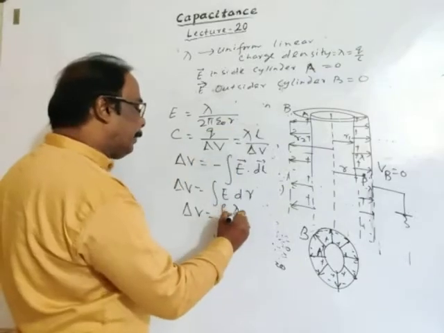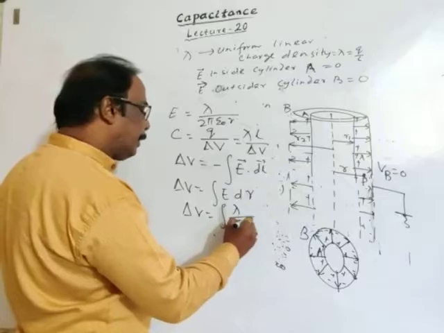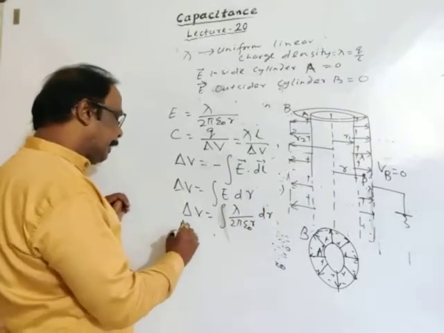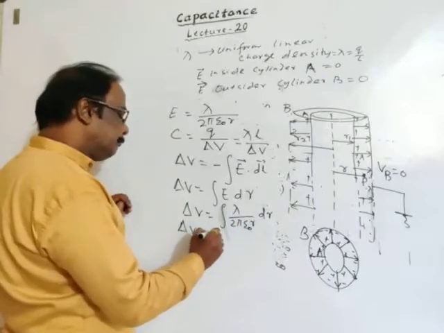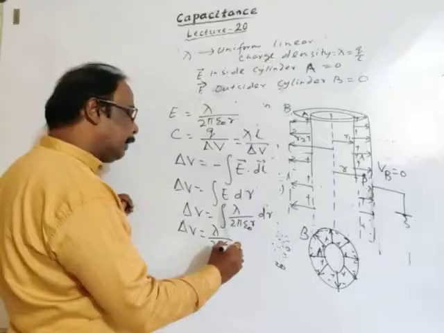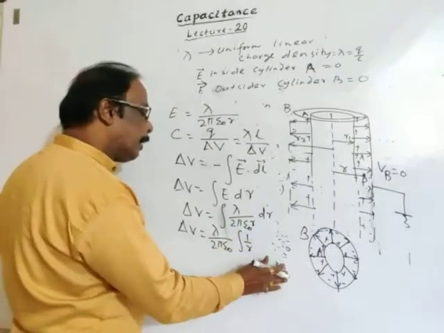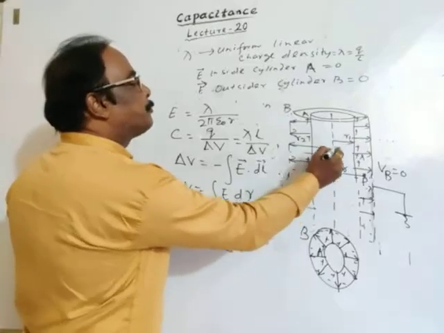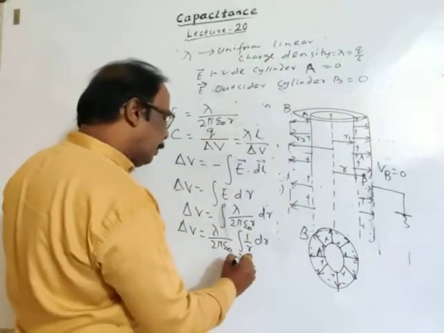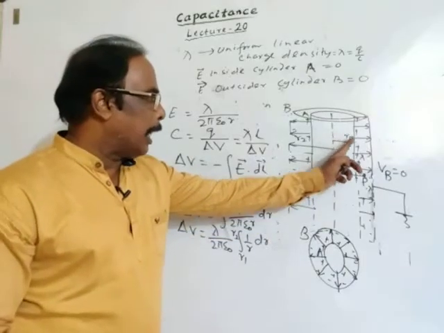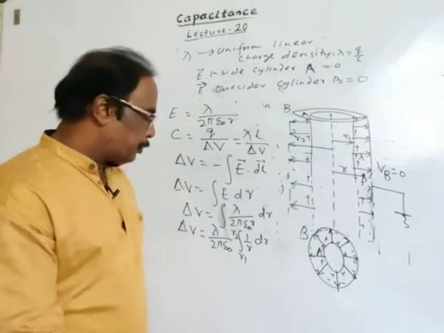We got the electric field lambda divided by 2 pi epsilon naught r, into dr. Bringing constants outside, delta V is lambda divided by 2 pi epsilon naught times the integration of 1 by r into dr. The limits are inner radius r1 and outer radius r2.